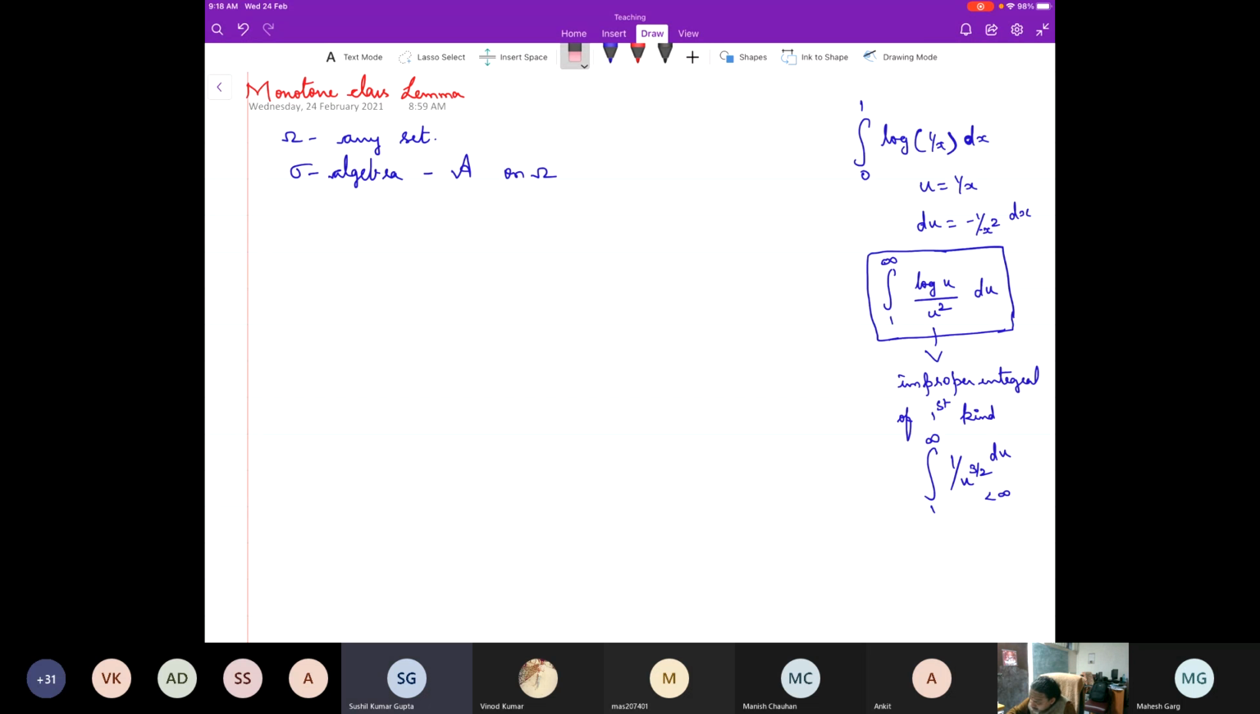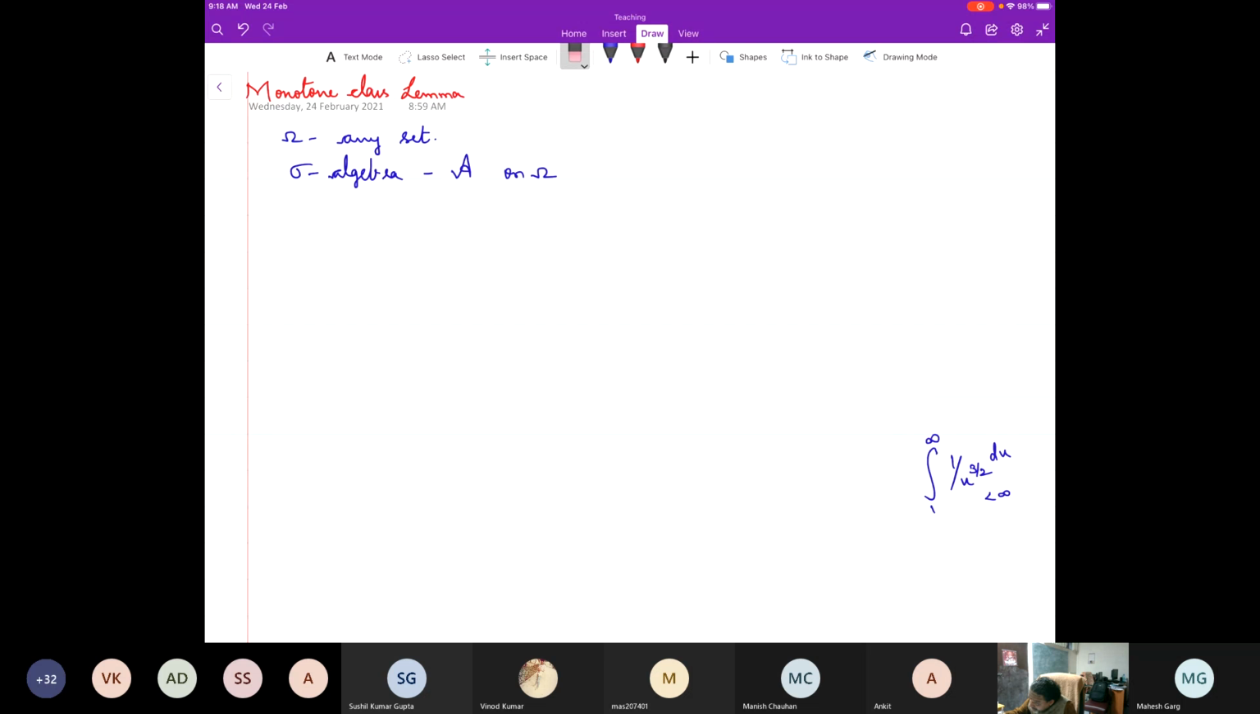Yes, sir. So it requires some time. So convert the given integral, because it's an unbounded integral of second kind, into an improper integral of first kind, and then you should be able to do it.